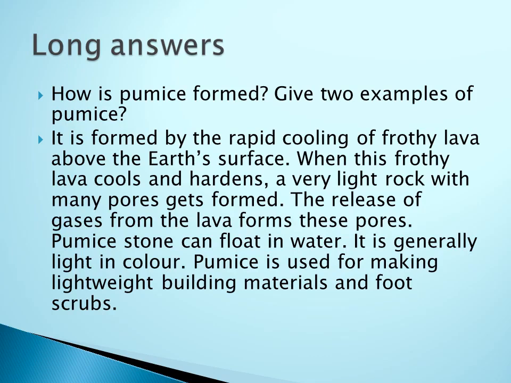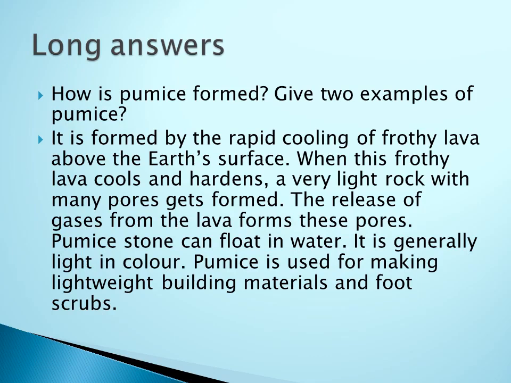I am repeating again how pumice is formed. Give two examples of pumice. When the lava comes out from the volcano above the earth's surface, it cools rapidly, meaning immediate cooling. When this lava cools and hardens, many pores are formed inside the rock. How are the pores formed?